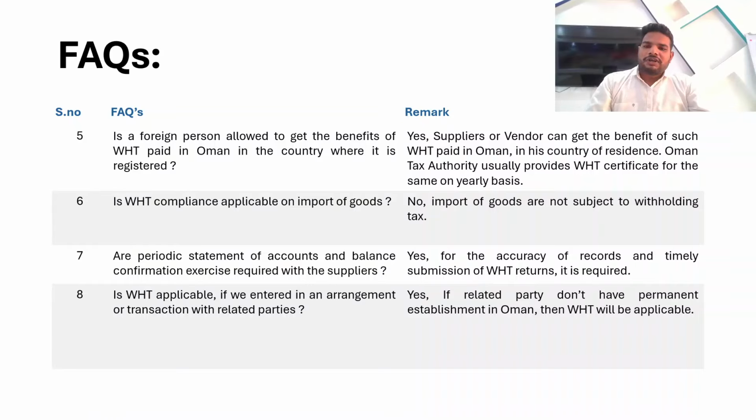Then, is withholding tax compliance applicable on the import of goods? No, import of goods is not subject to withholding tax in Oman. Are periodic statements of accounts and balance confirmation exercises required with the suppliers? Yes. For the accuracy of records and timely submission of the withholding tax return, it is required. Is withholding tax applicable if we enter into an arrangement or transaction with related parties? Yes. If the related parties don't have a permanent establishment in Oman, then withholding tax will be applicable.